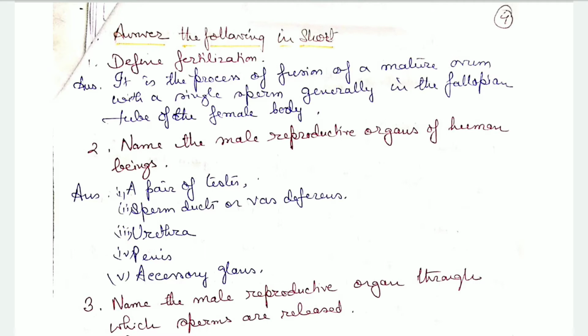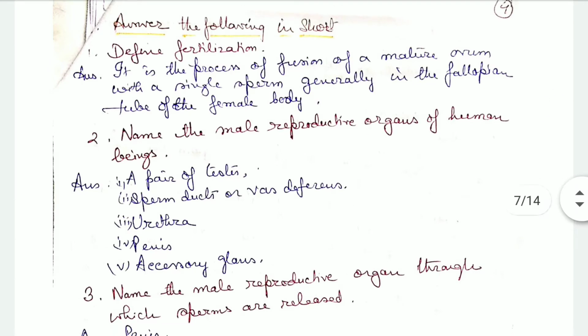I've mentioned "generally" because there are exceptional cases where fertilization may take place in the uterus also, or even outside the uterus, but that is exceptional. Generally, fertilization takes place inside the fallopian tube, and the zygote is formed.